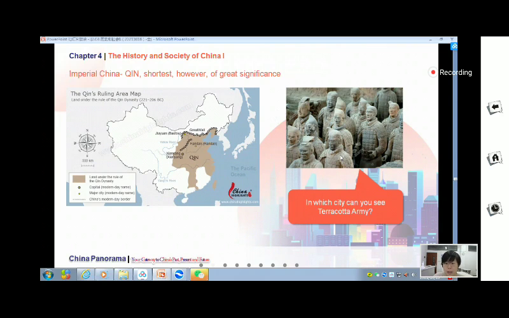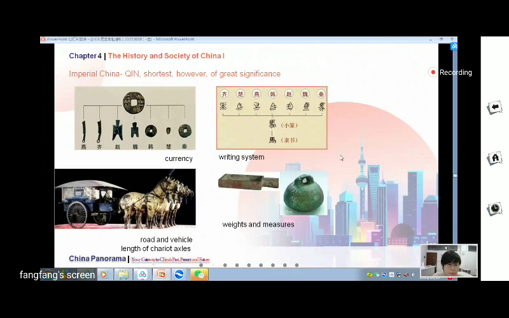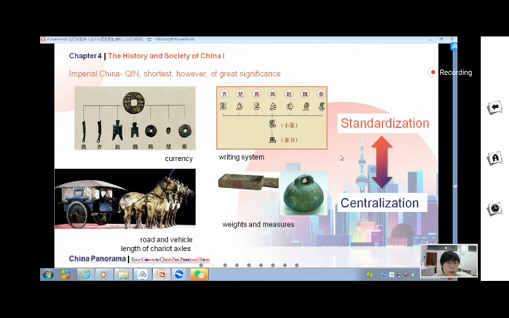And after unifying the whole country, the Qin Dynasty took some measures to improve the standardization and the centralization of the government.